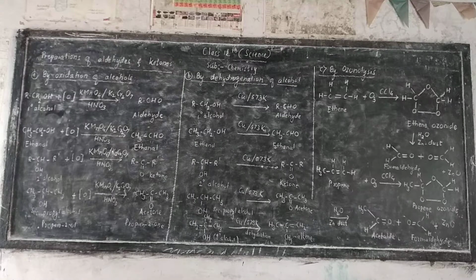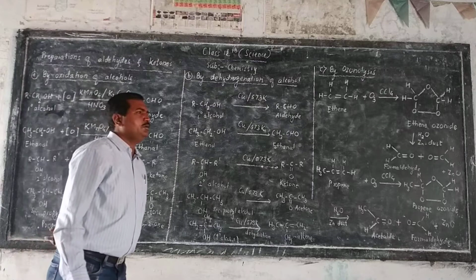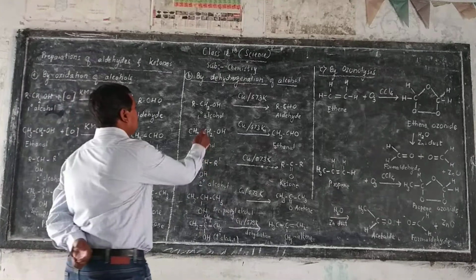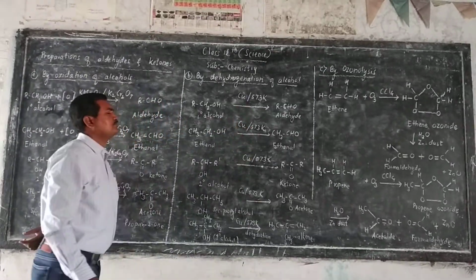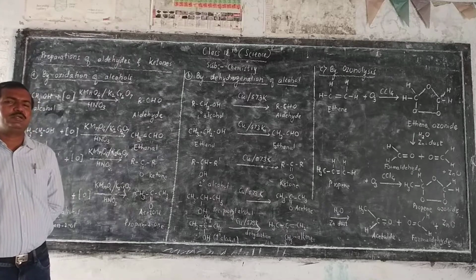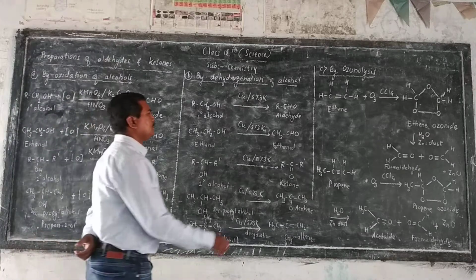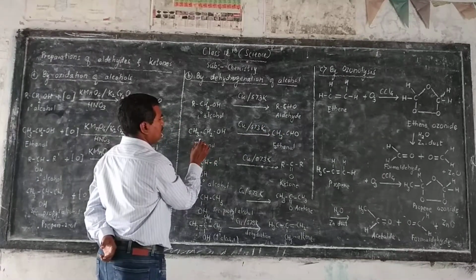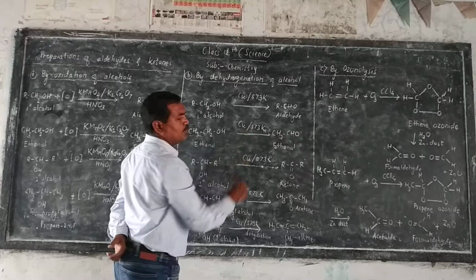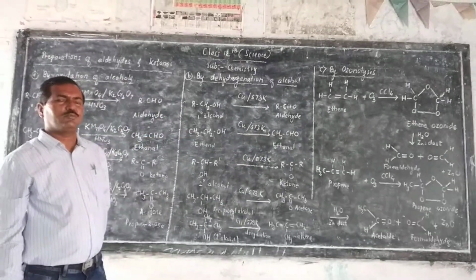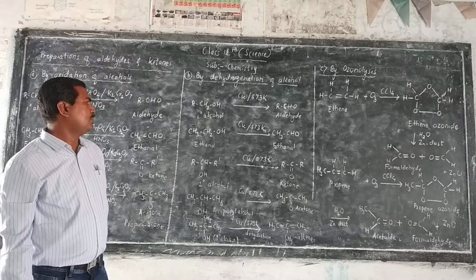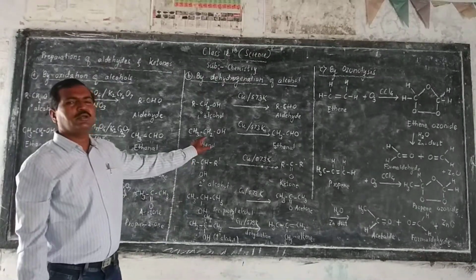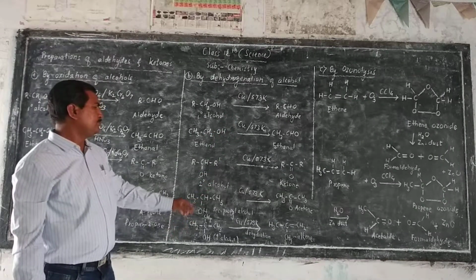So second method is dehydrogenation of alcohol. Dehydrogenation means removal of hydrogen. So here primary alcohol in presence of copper is heated at temperature 573 Kelvin, then aldehyde is produced. So here example is ethanol. When ethanol is heated at about 573 Kelvin in presence of copper, then ethanol is converted into ethanal. Means ethyl alcohol can be converted into acetaldehyde.